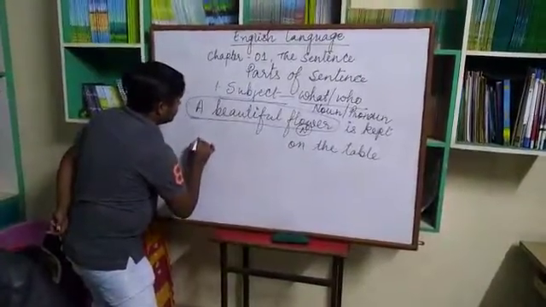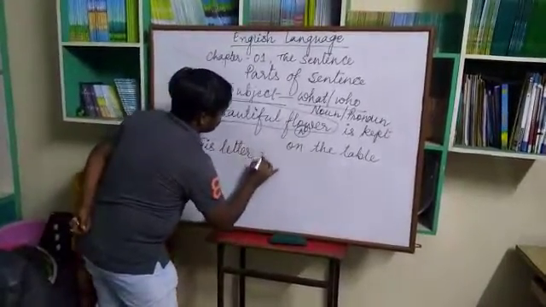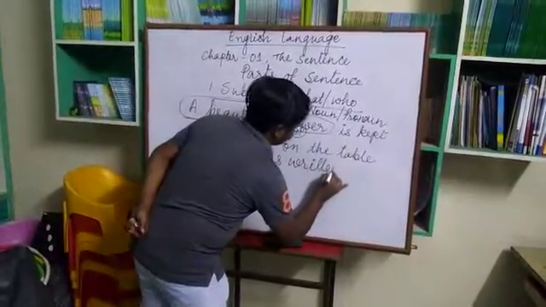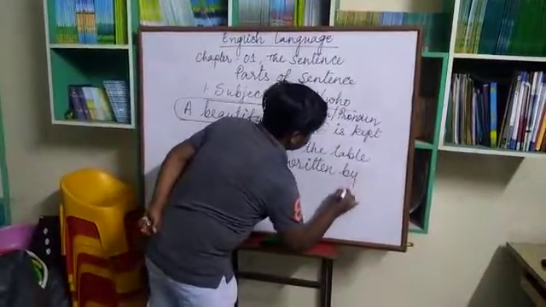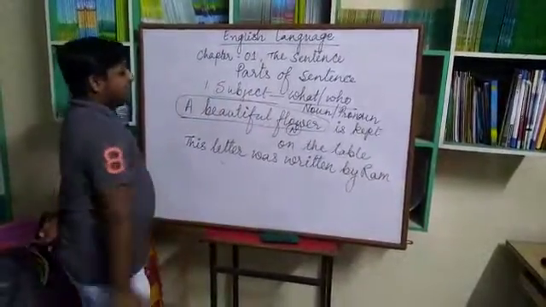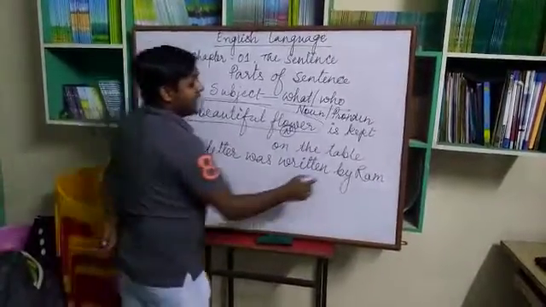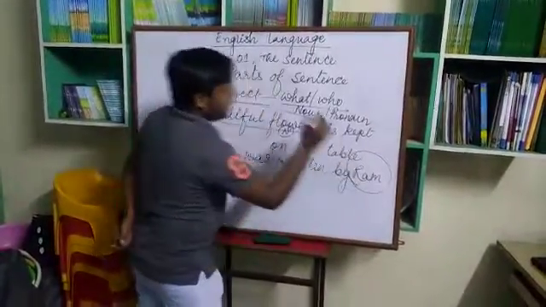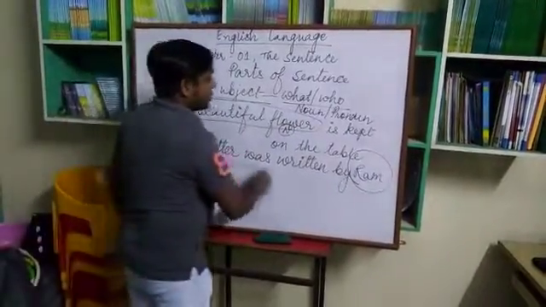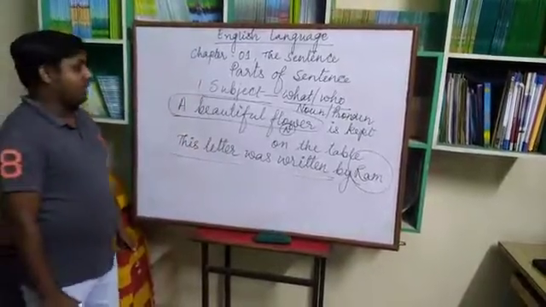For example, this letter was written by Ram. So this is a passive voice sentence, and what is the subject here? Here Ram is the subject. Okay. And this portion is the predicate. Such types of sentences will also be there.